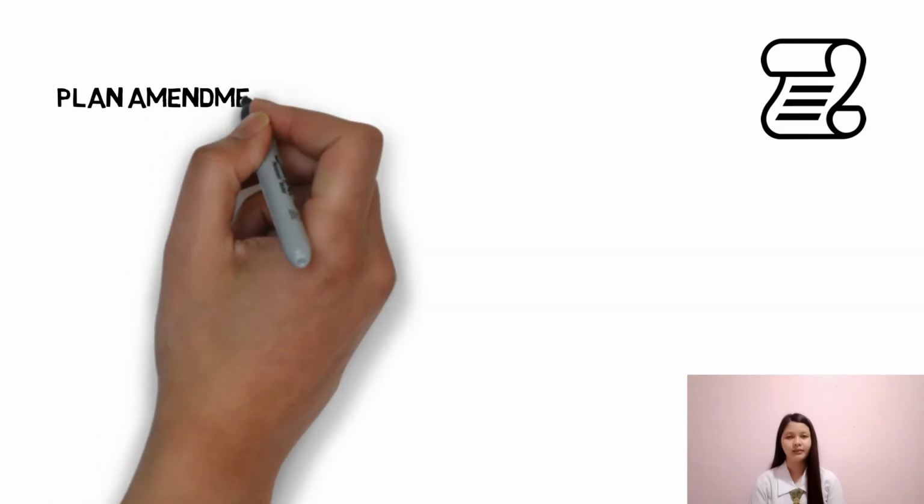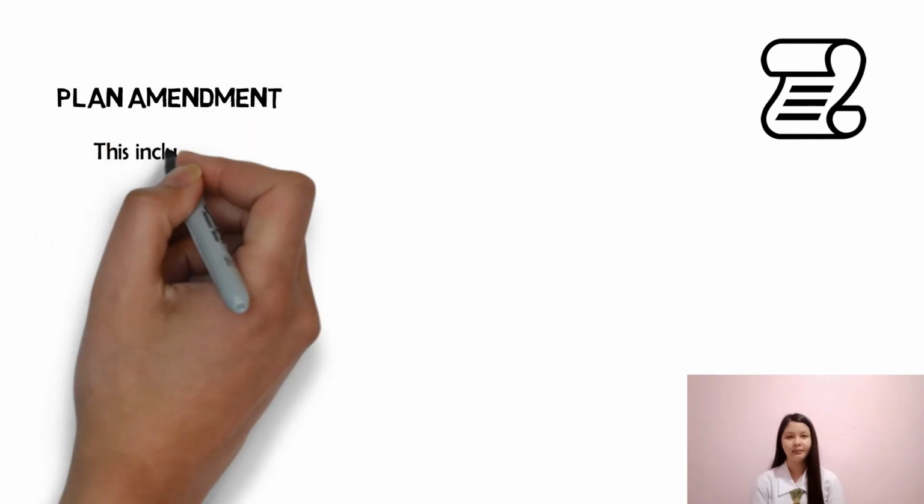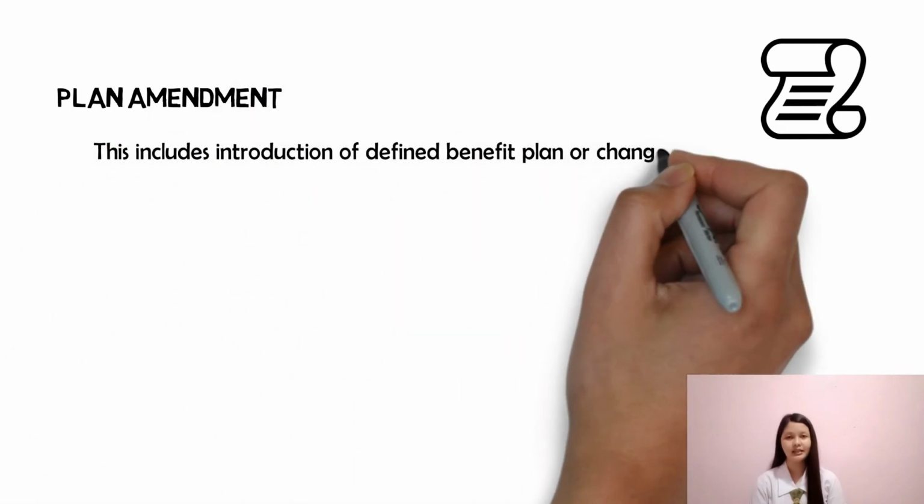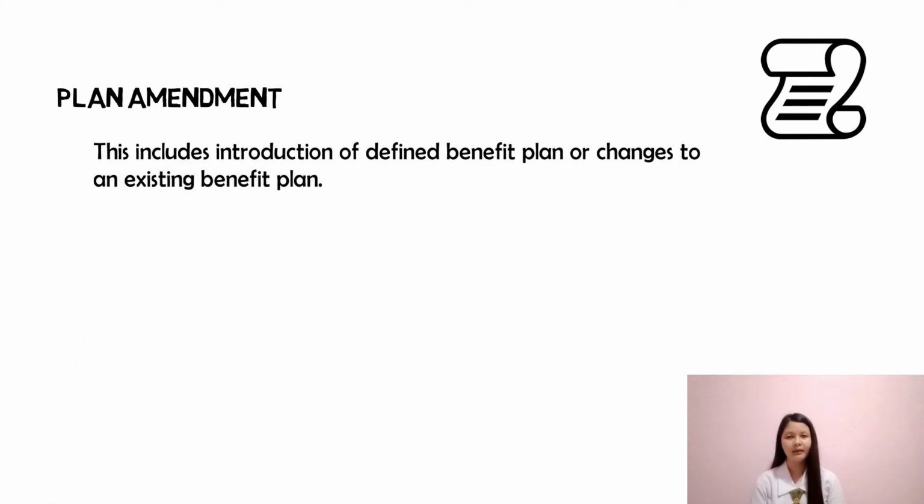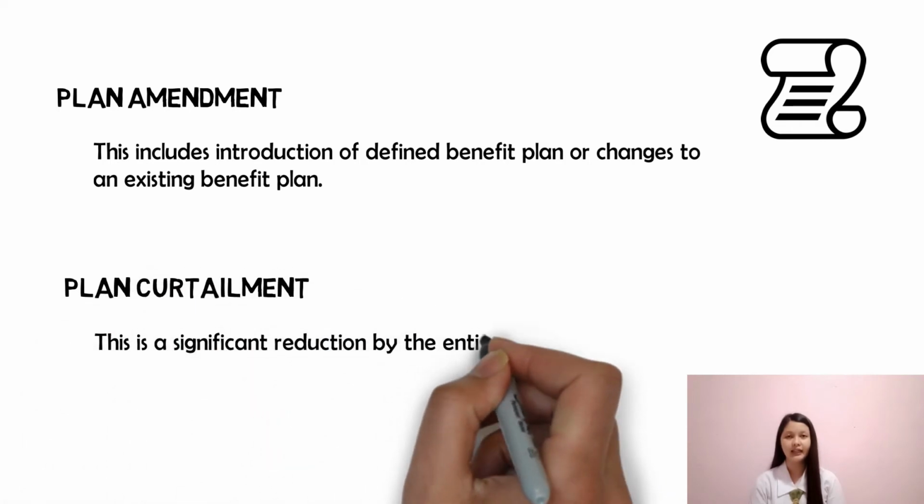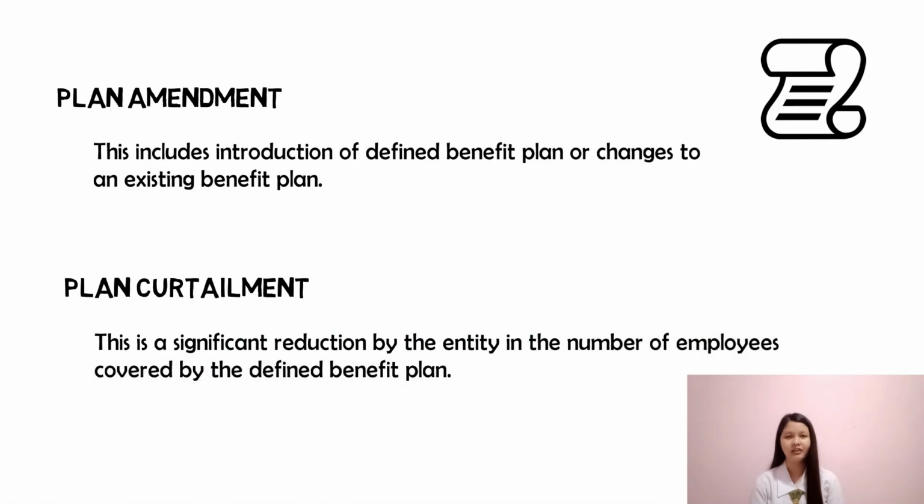Plan amendment. This includes introduction of a defined benefit plan or changes to an existing benefit plan. When there is a plan amendment, it is either from having none, a defined benefit plan was introduced, or there was a change in the existing defined benefit plan. Plan curtailment. This is a significant reduction by the entity in the number of employees covered by the defined benefit plan. This may arise from an isolated event such as closing of a plant, discontinuance of an operation, or termination or suspension of a plan.